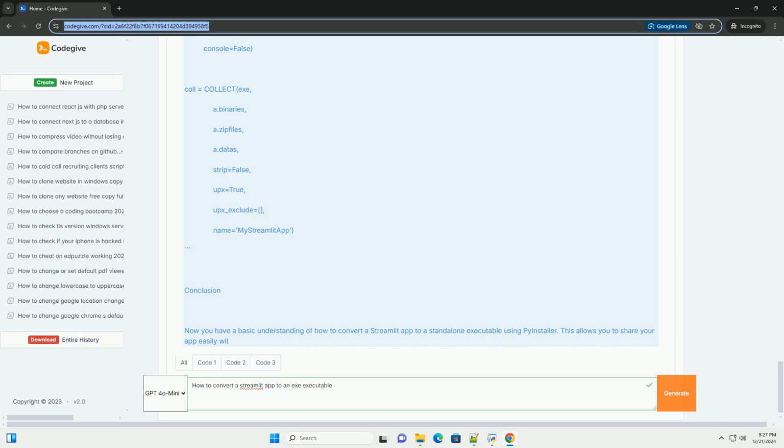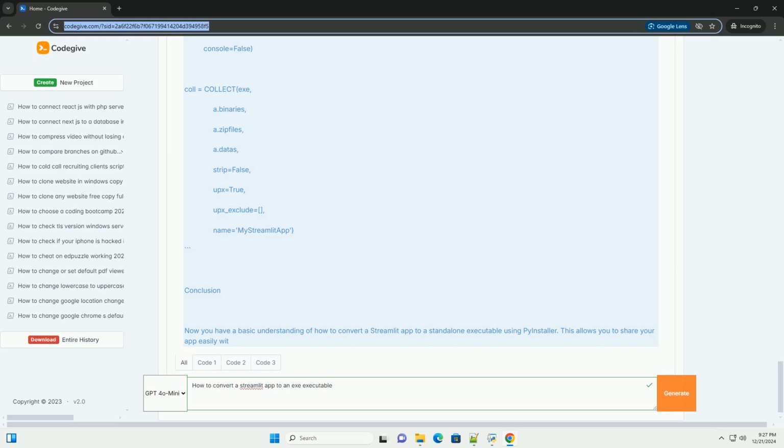Step 5, locate the executable. After running the above command, PyInstaller will create a dist folder in your current directory. Inside the dist folder, you will find app.exe, or my_streamlit_app.exe if you use the --name option. This is your standalone executable. Step 6, run the executable. Navigate to the dist directory and run your newly created executable by double-clicking it or executing it from the command line. Bash. cd dist, my_streamlit_app.exe.